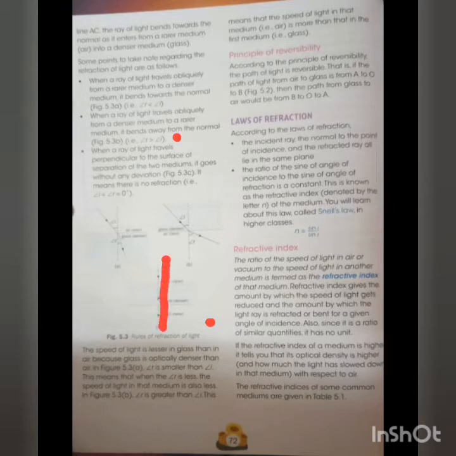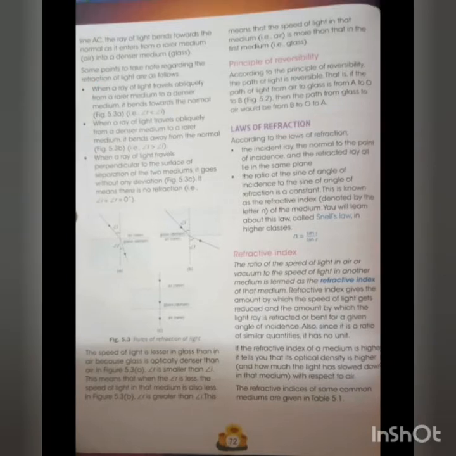It will just go straight along the normal. In this case, angle I equals angle R equals 0. So these are the three most important cases that you have to remember in refraction of light, when it is traveling from rarer to denser medium, from denser to rarer medium, or along the normal.